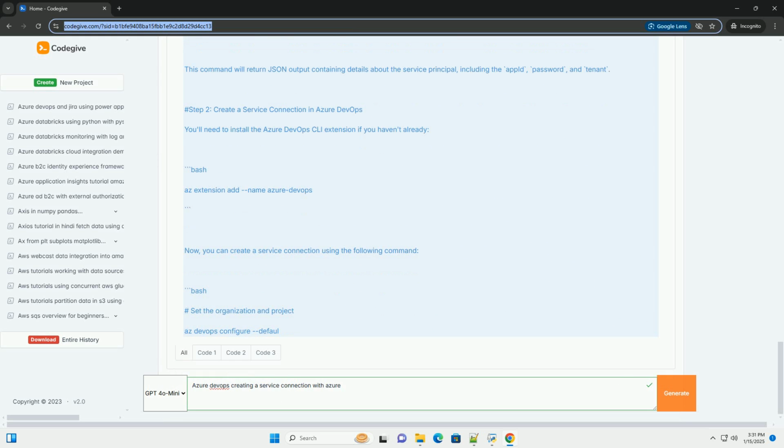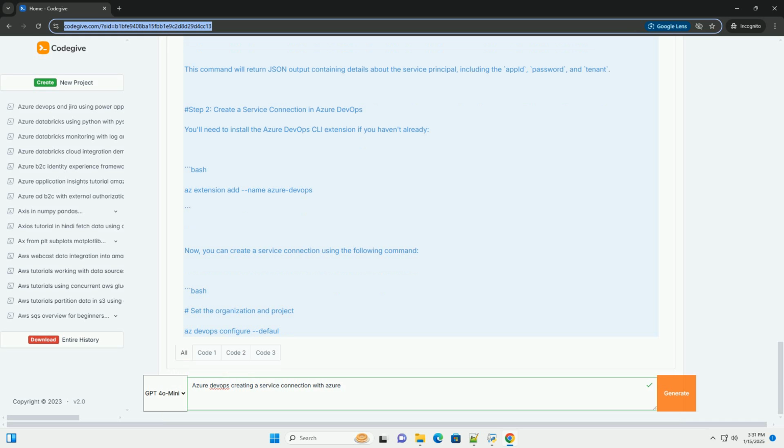Step 1. Sign into Azure DevOps. 1. Go to Azure DevOps, https://dev.azure.com. 2. Sign in with your Azure DevOps credentials. Step 2. Open your project. 1. Select your organization. 2. Click on the project where you want to create the service connection.